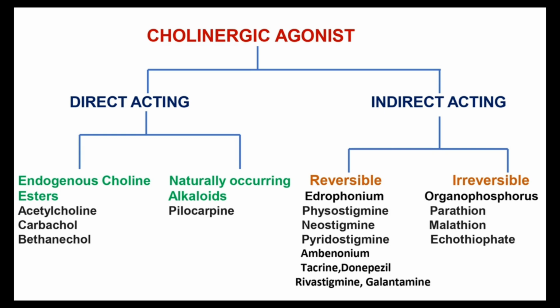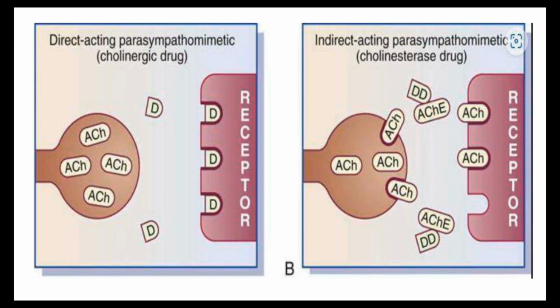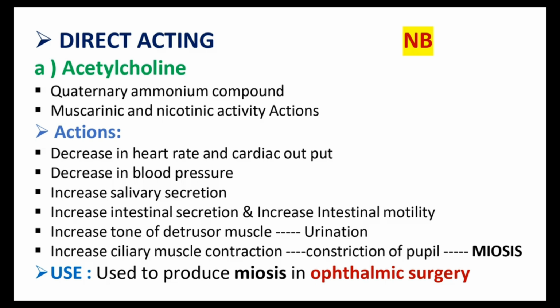In the next slide, I mentioned the mechanism of action of direct acting and indirect acting cholinergic agonists. Okay. From the picture, we can understand what is happening there. Again, the next slide is just for understanding the mechanism of action, so that's why I mentioned the image. Just go through this image only. Okay. The next slide, some important slide.